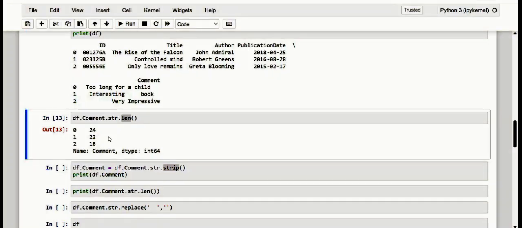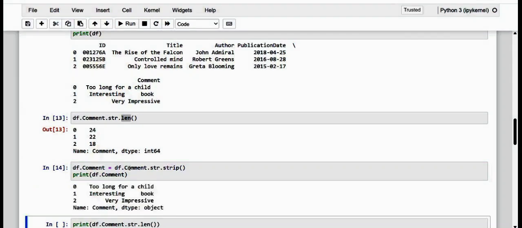Now I am going to make use of the strip method. Let me apply the strip method to remove unnecessary space both at the beginning and at the end. Actually it removes only leading and trailing white space.